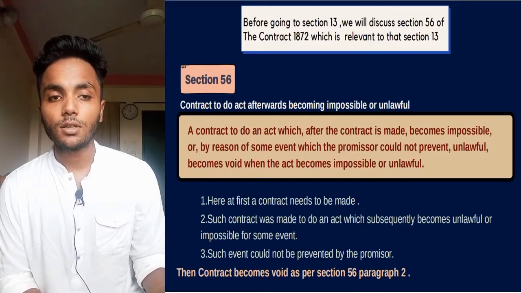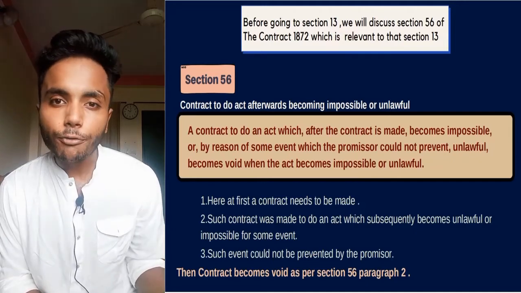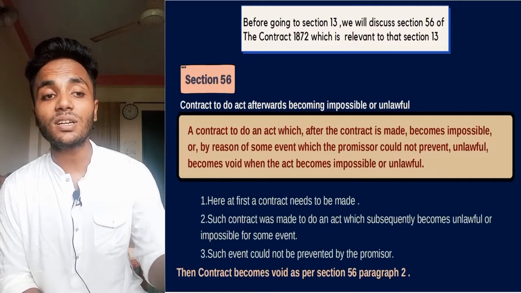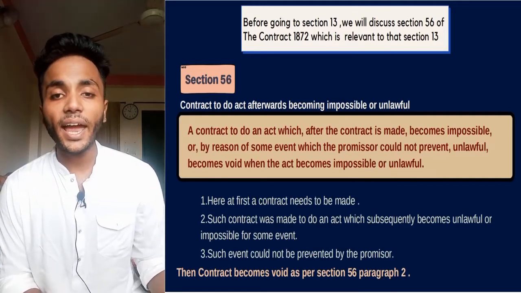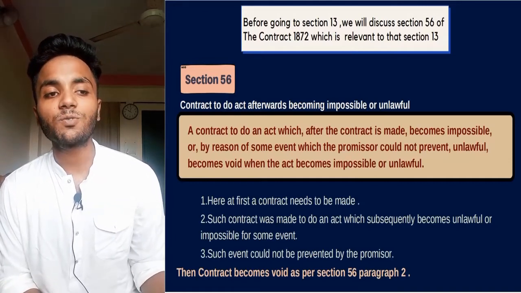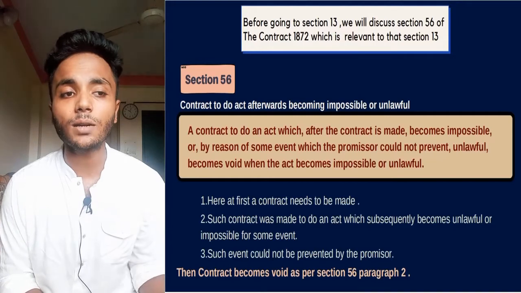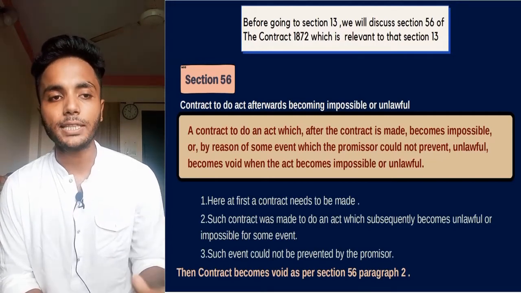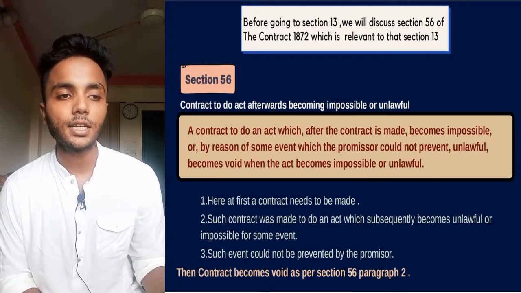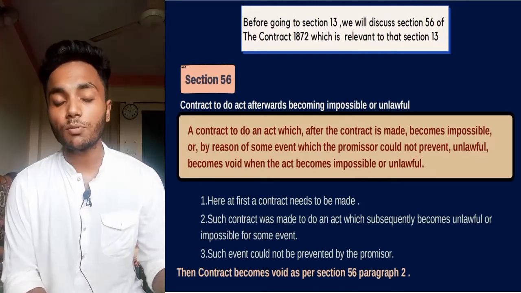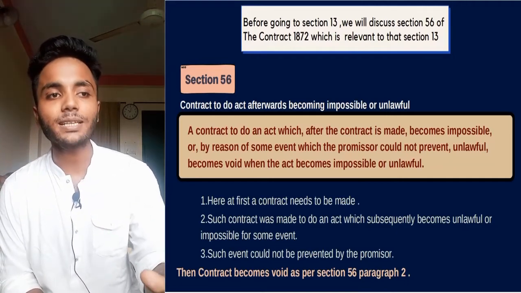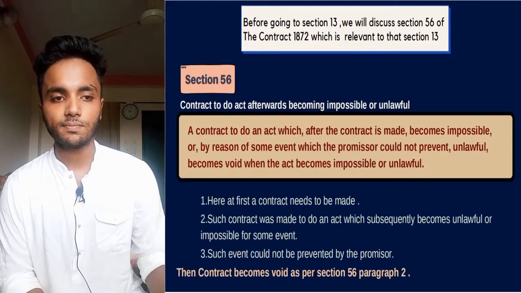The unlawfulness or impossibility will arise after the contract is made, and it is for some event which could not be prevented by the promisor. Then the contract becomes void as per section 56 paragraph 2. Basically we have discussed paragraph 2 of section 56.